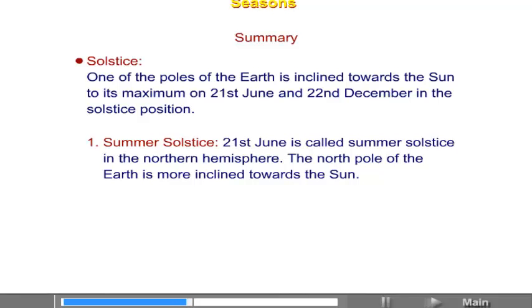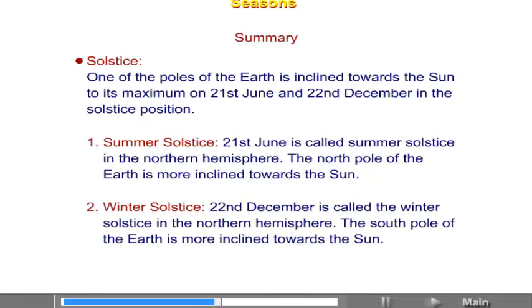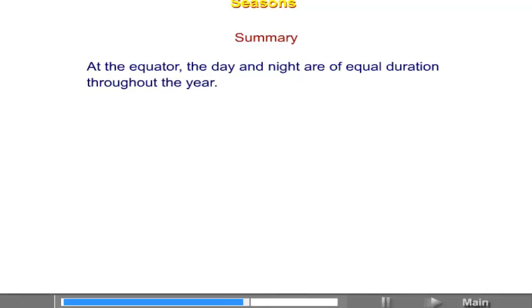Summer solstice. 21st June is called summer solstice in the northern hemisphere. The north pole of the earth is more inclined towards the sun. Winter solstice. 22nd December is called the winter solstice in the northern hemisphere. The south pole of the earth is more inclined towards the sun. At the equator, the day and night are of equal duration throughout the year.